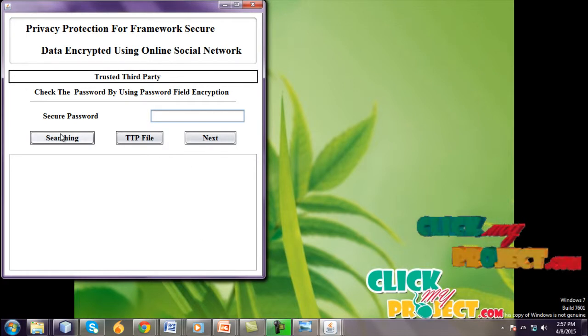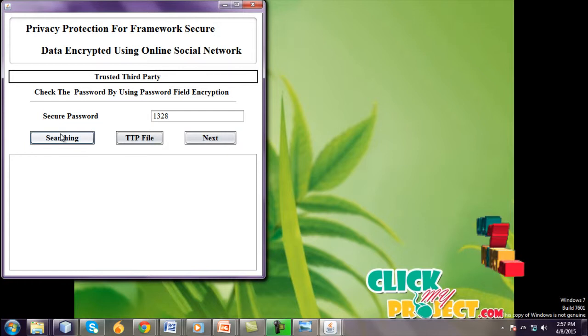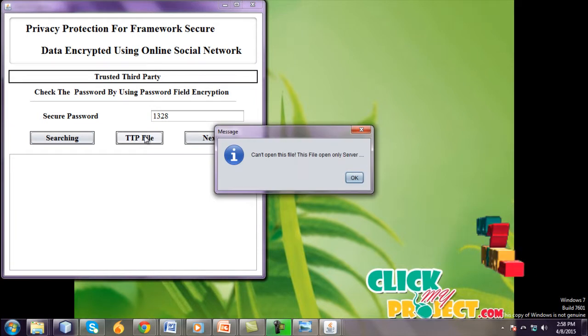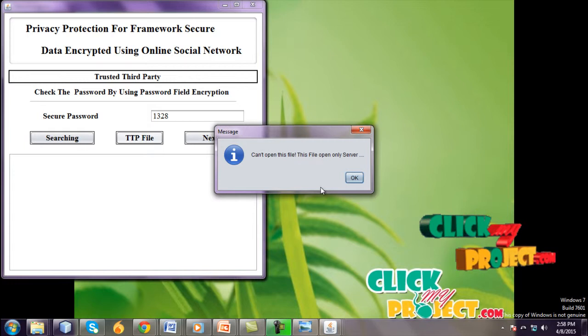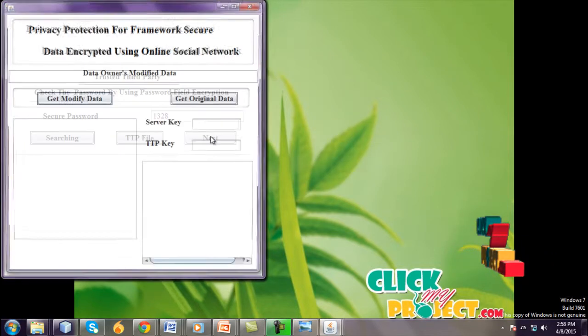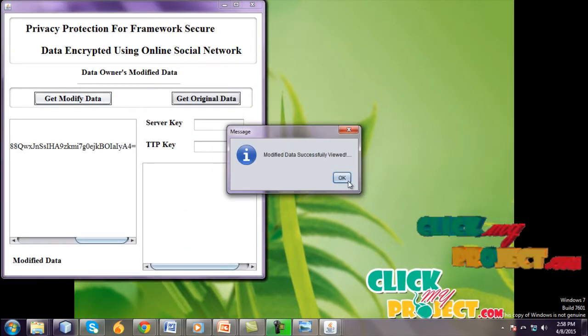Check the password using password field encryption. The third party securing password is 1328. Search this key and click the TTP file. Others cannot open it. Go to next. Modify data.